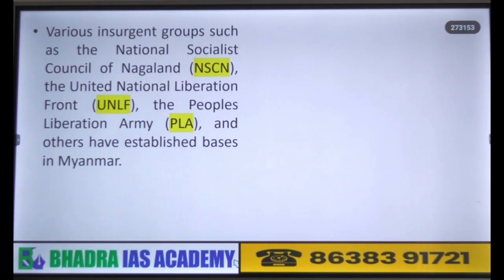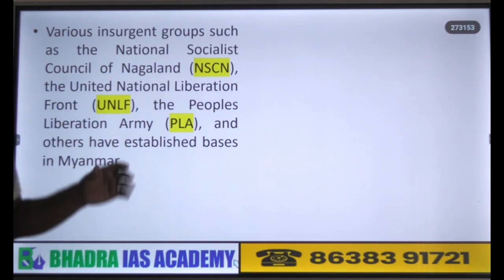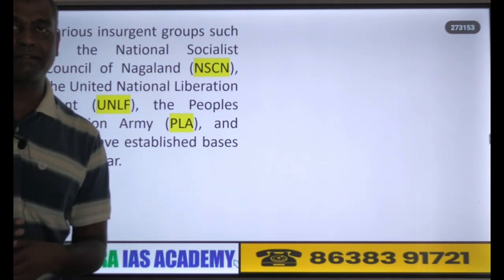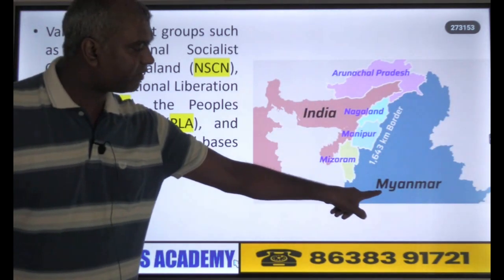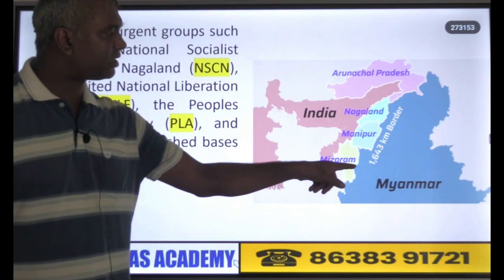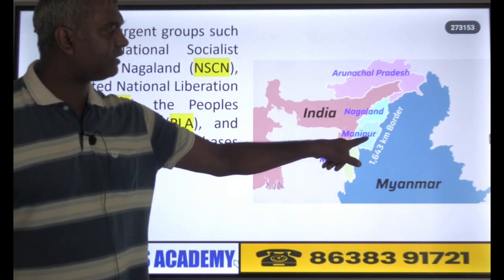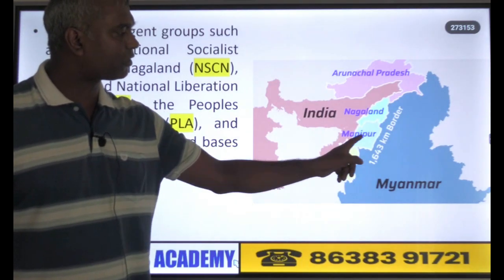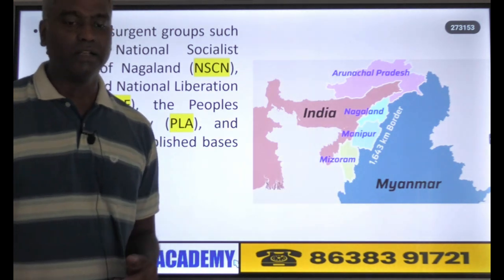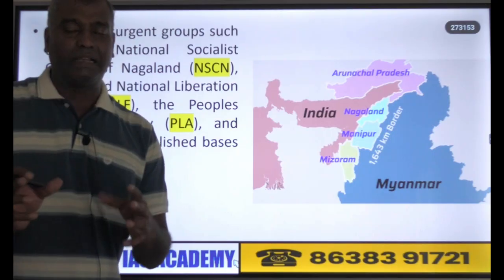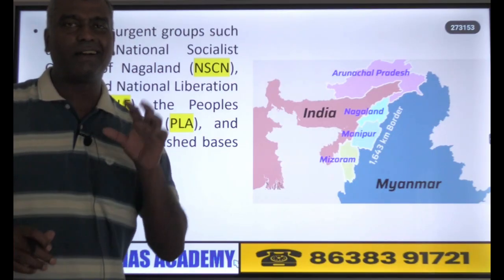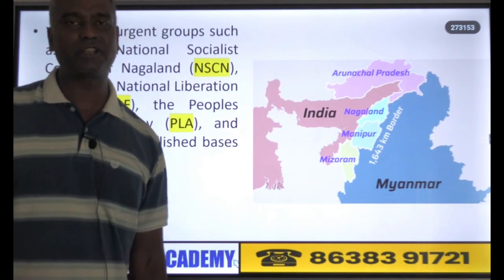Similarly, there are insurgent groups operating in Nagaland and Manipur, which have a close border with Myanmar. These insurgent groups also cross over to Myanmar. Therefore, both Bangladesh and Myanmar provide a hiding place for the insurgent groups.